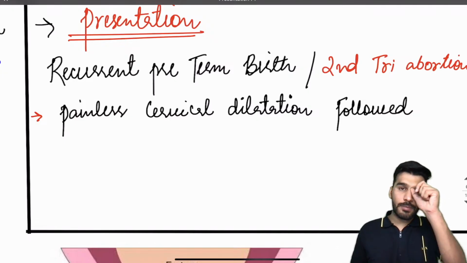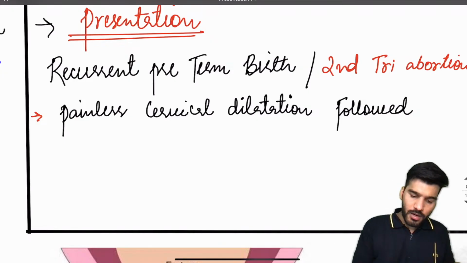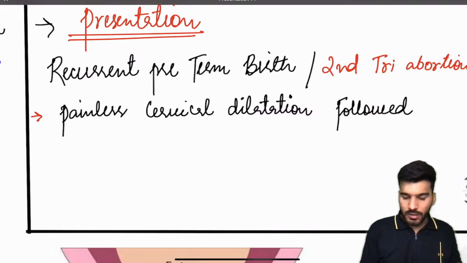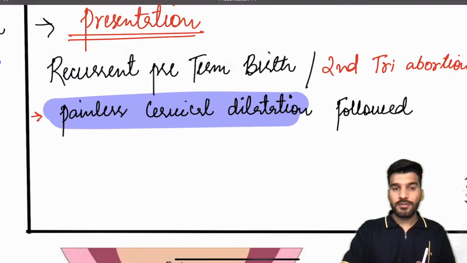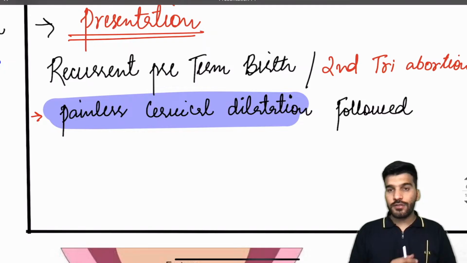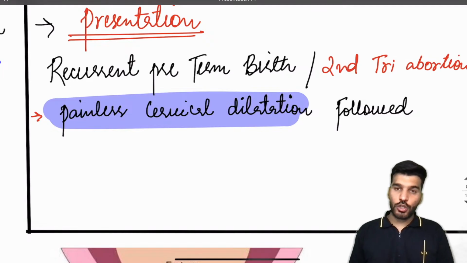So what is the classical presentation of a patient? Remember, in the exam the examiner will mention painless cervical dilatation. And what exactly is painless cervical dilatation? It means there will be opening of the cervix, due to which prolapse of the membranes will occur. Once the membranes prolapse, followed by that there will be expulsion of the fetus.